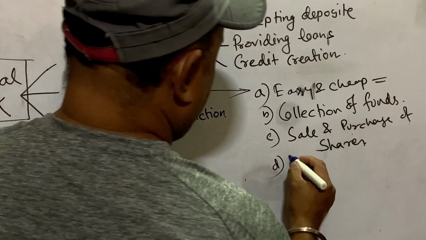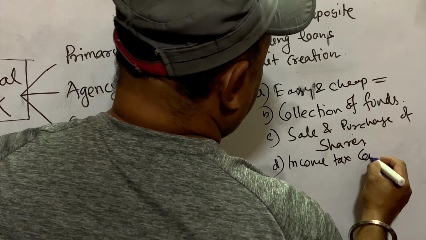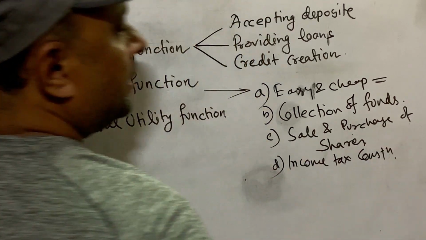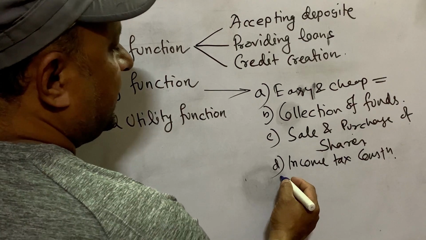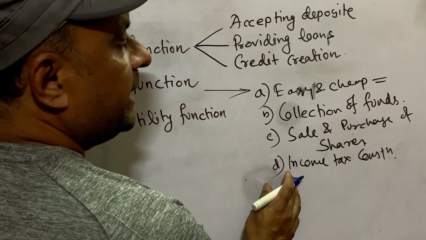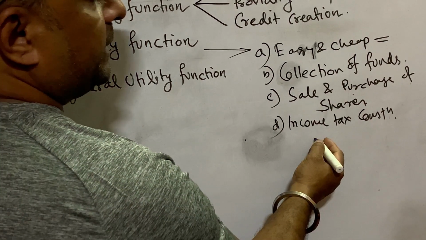The fourth one is income tax consultancy. Those who are paying income tax, the bank provides them suggestions on how they can reduce their income tax or how they can escape from the income tax. This is income tax consultancy.